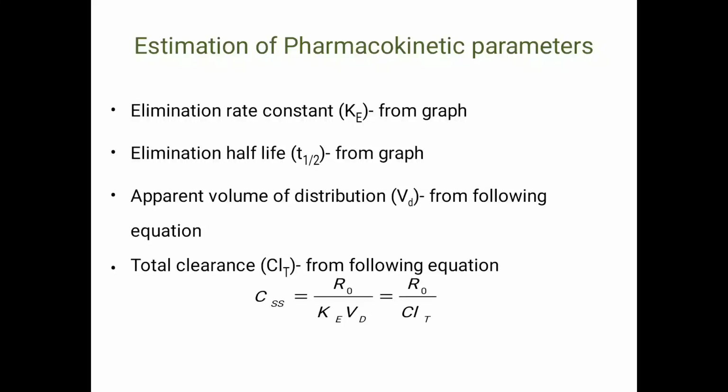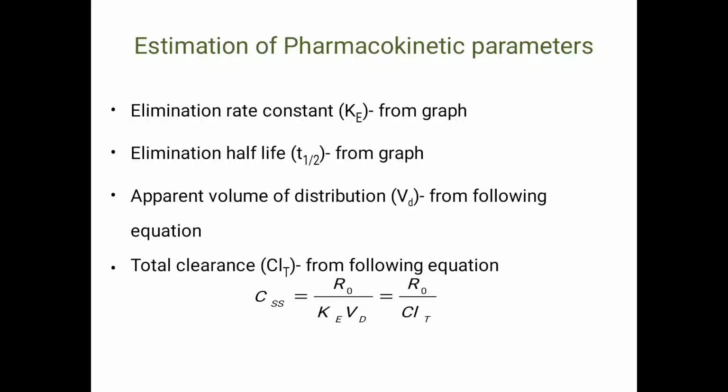So we already have the values: CSS, steady state concentration, we can easily measure from plasma drug concentration. R0 can also be measured at the start of infusion. Ke is readily obtained from the graph. Vd can then be determined. Then R0 upon CLT, that is clearance. Likewise, by using this equation we can determine these 2 parameters.